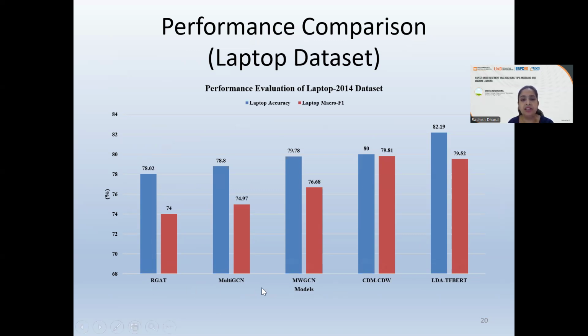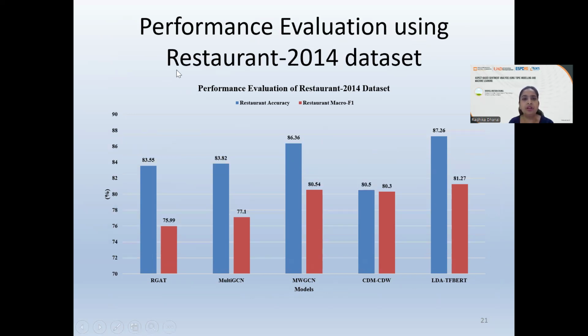Here you can see the earlier models that we had discussed during the literature survey. These are the values for the accuracy and the F1 score. And this is the current proposed model, LDA TF-BERT, which was implemented, and it gives us the accuracy of 82.19 and the F1 score of 79.52, which is certainly higher than the earlier ones. Similarly, for the restaurant, you can see the earlier results, 83, 75, and so on, whereas LDA TF-BERT gives you the accuracy of 87.26 and 81.27.